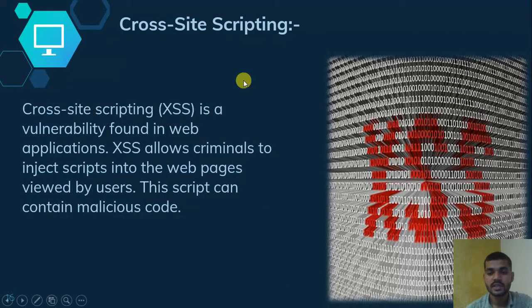Next is the cross-site scripting attack. Cross-site scripting, that is XSS, is a vulnerability found in web applications. Now we have seen backdoors, which are a vulnerability in your system applications. This is a vulnerability in the web application. It allows criminals to inject a script into web pages viewed by users. The script can contain malicious code. The attacker enters his script.